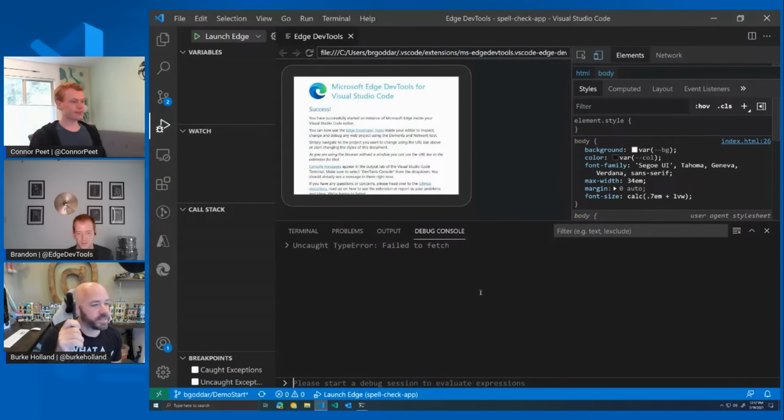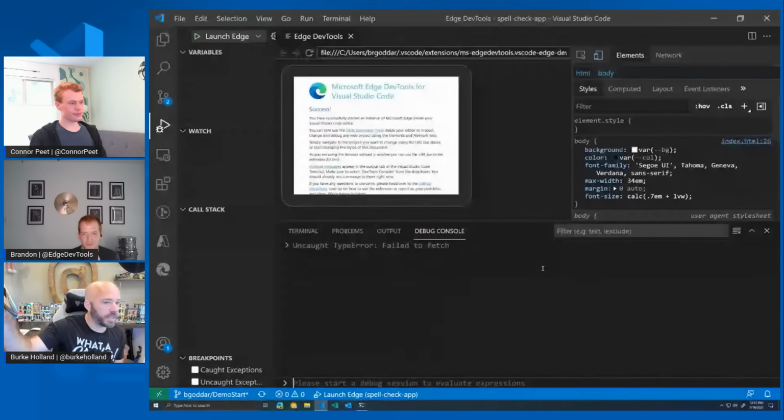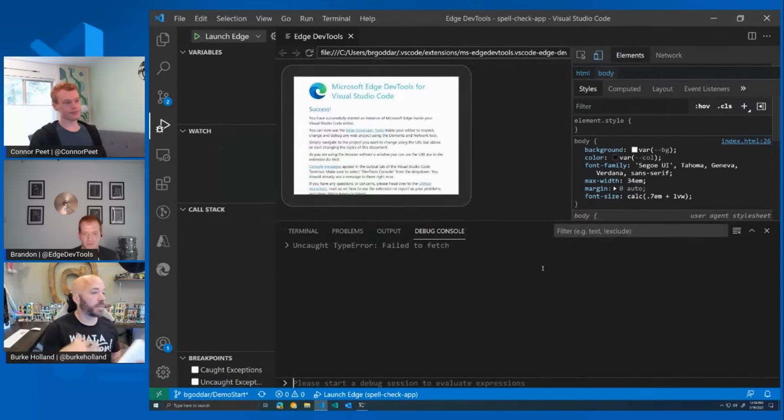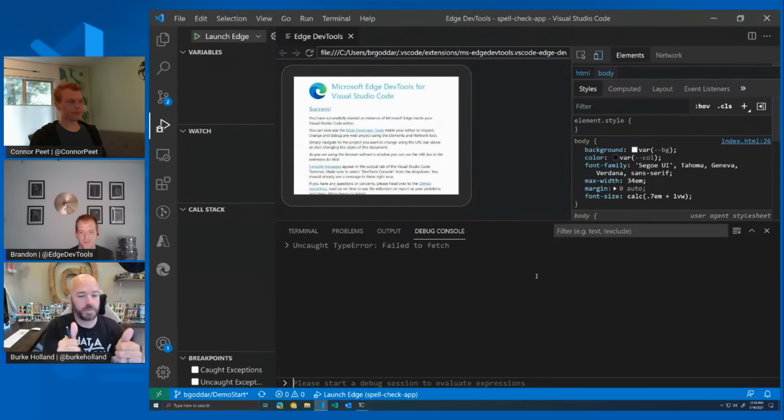So I actually did this not too long ago. Maybe it was earlier. Well, it was last week. I was working on something and I launched an Edge debug instance and I just pasted in my URL and then I just viewed the console inside of Visual Studio Code and that worked just fine. I was able to see the complete console from the browser. So 2 thumbs up from Burke here.